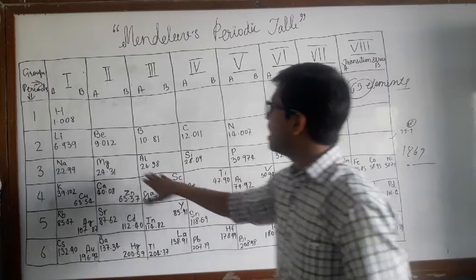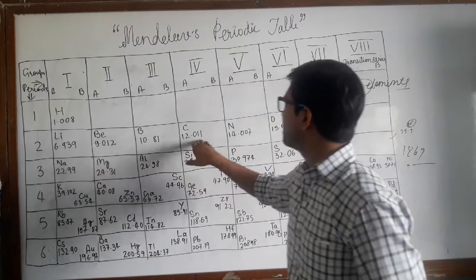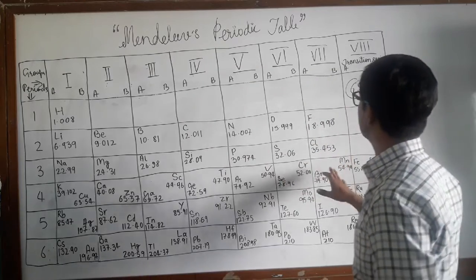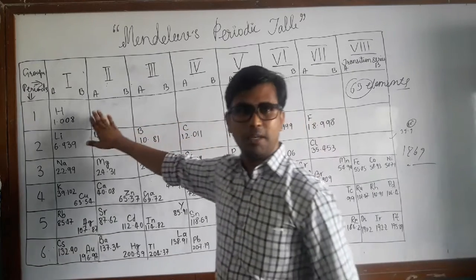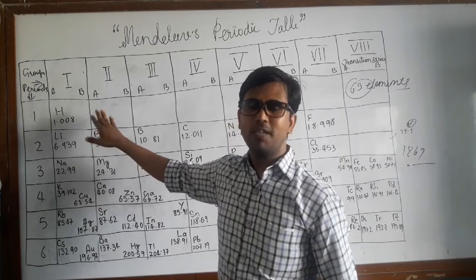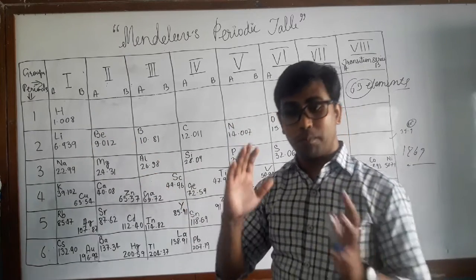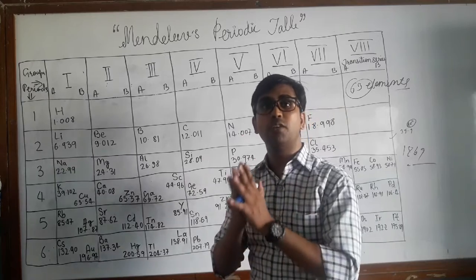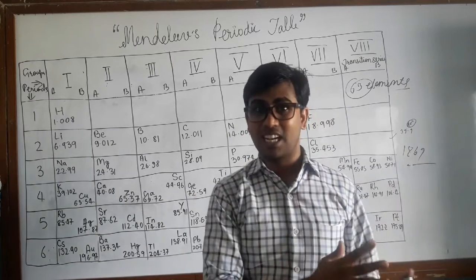You can see here, as the atomic masses increase, they fit into the same place. You can't see helium because helium was still undiscovered at that time. Helium was discovered later by observing the spectrum of sunlight.